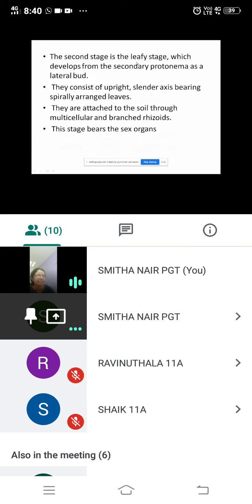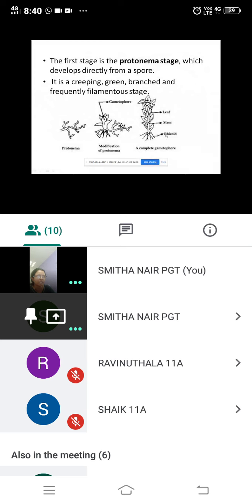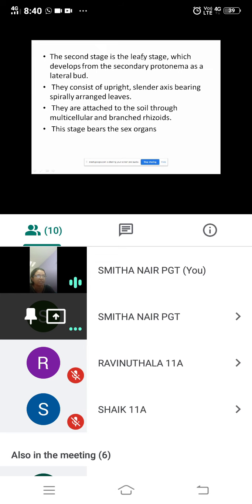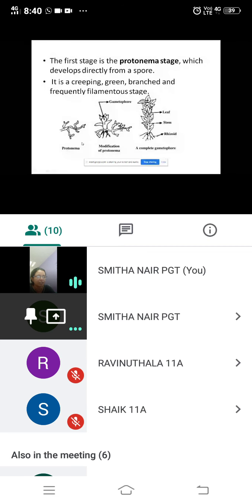The second stage is the leafy stage. This is the leafy stage. Protonema develops into the leafy stage. The second stage is the leafy stage, which develops from the secondary protonema as a lateral bud. You can see here first protonema, then there is modification, that is secondary protonema, and then it develops into the leafy stage.